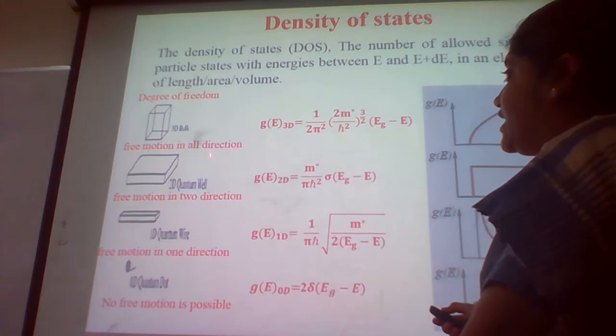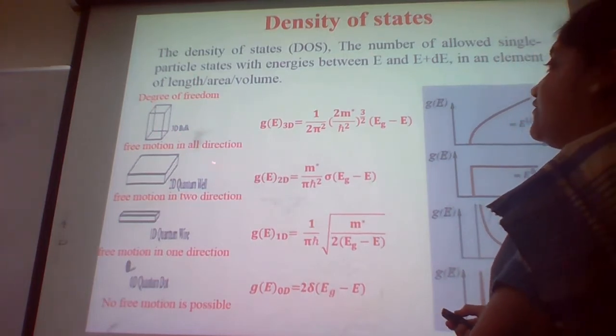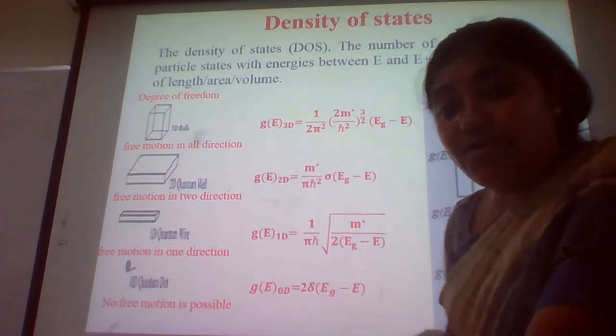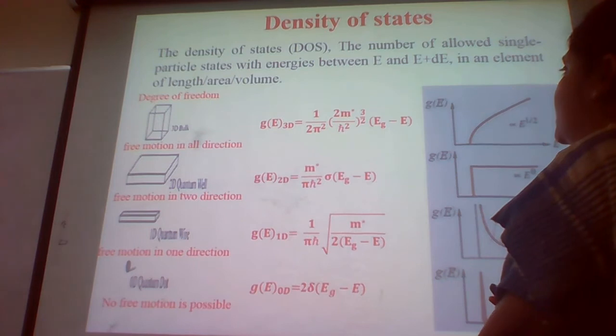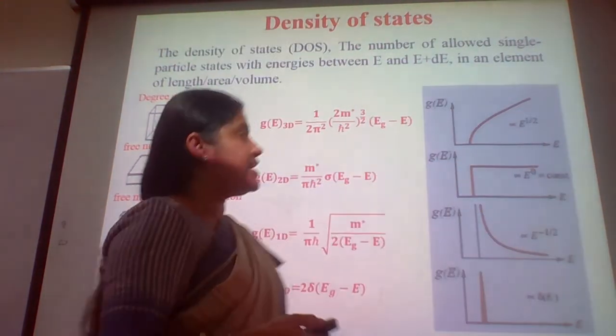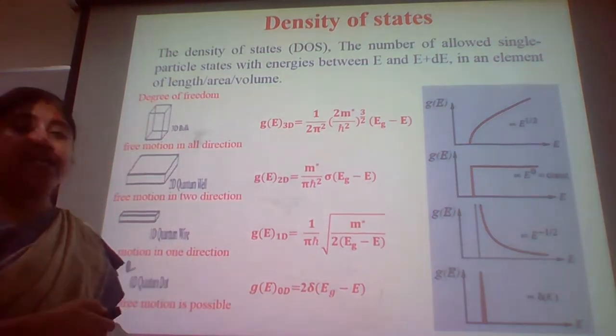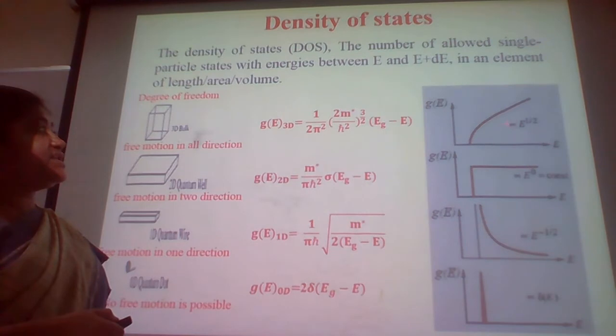If we consider the 3D bulk material, the particles are free to move in all directions. In that case, this is the density of states, and the electrons act like free electron motions, with the density of states going as E raised to the power of half.